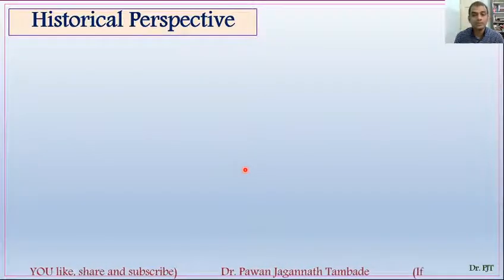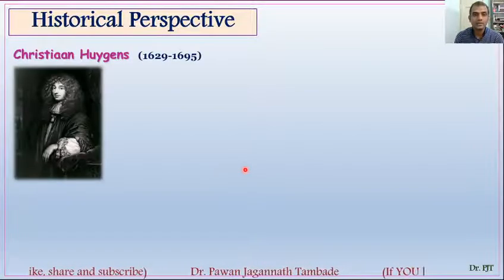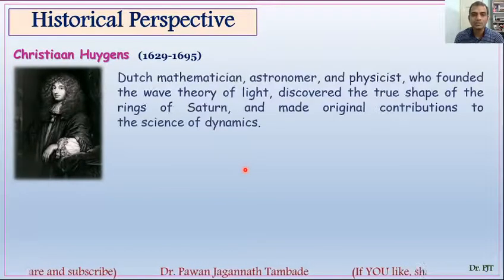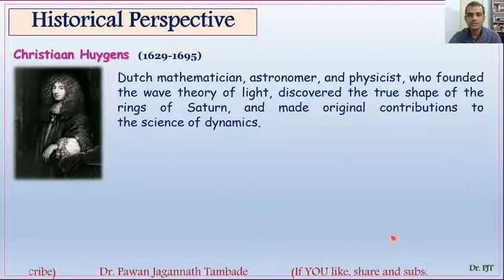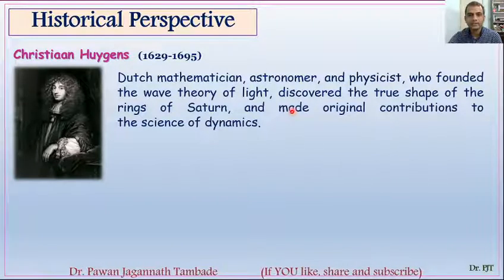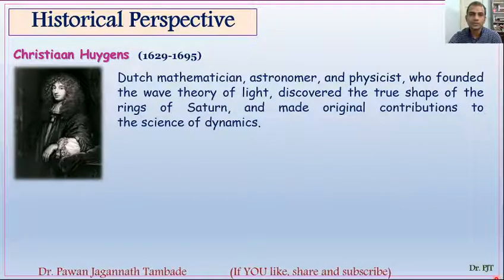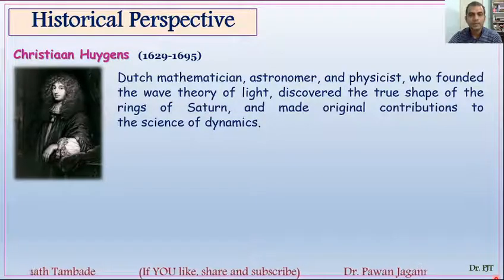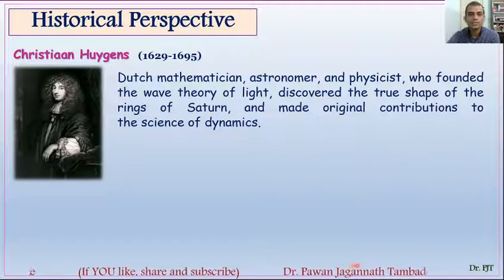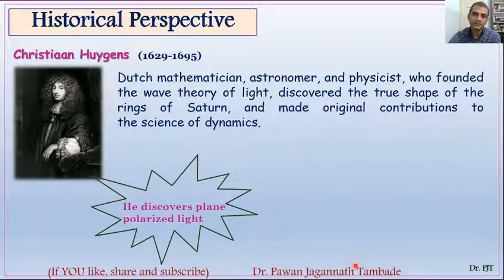If you look at historical perspectives, Christian Huygens was a mathematician, astronomer and physicist who founded the wave theory of light, discovered the true shape of the rings of Saturn and made original contributions to the science of dynamics. Apart from these contributions, he is also well known for his discovery of plane polarized light.